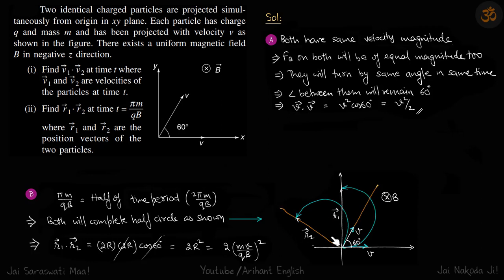So again, the angle between them will remain 60 degrees. It will be the same. So R1 dot R2 is equal to 2R into 2R, because this length for both is 2R, times cos 60 degrees, which is equal to 2R square. And R for a circular path in a magnetic field is mv by qB. So our answer is this.